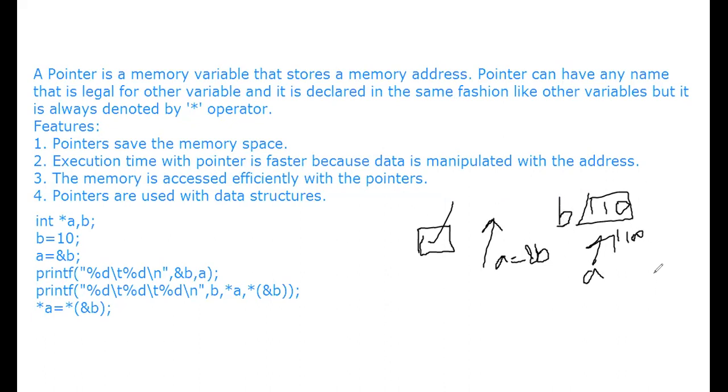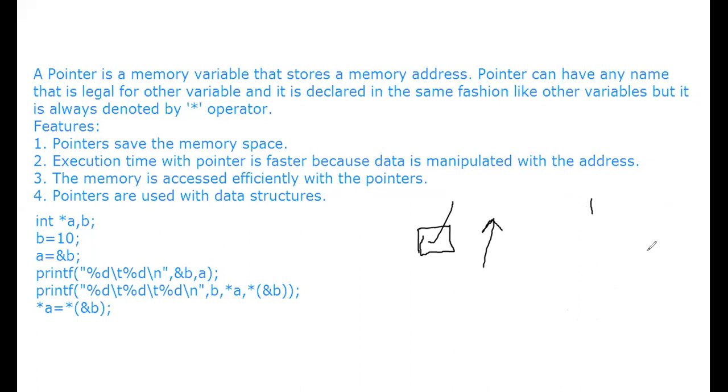Next, star A. Star A means it always points to this address. It always points to the value in this particular address. So that's why it doesn't waste any memory space. That's why a pointer saves the memory space.